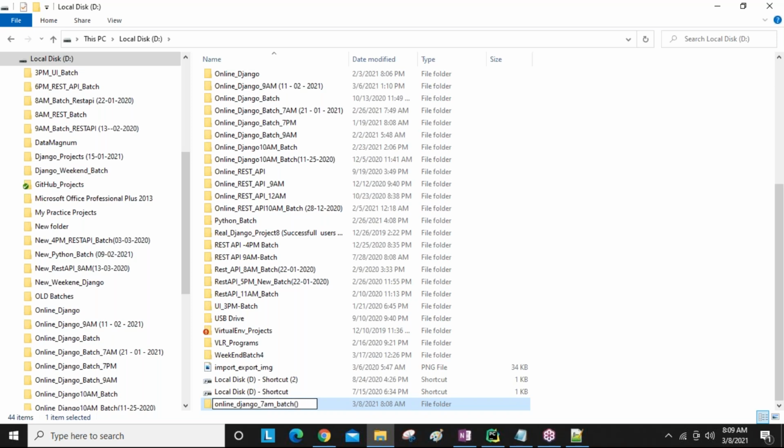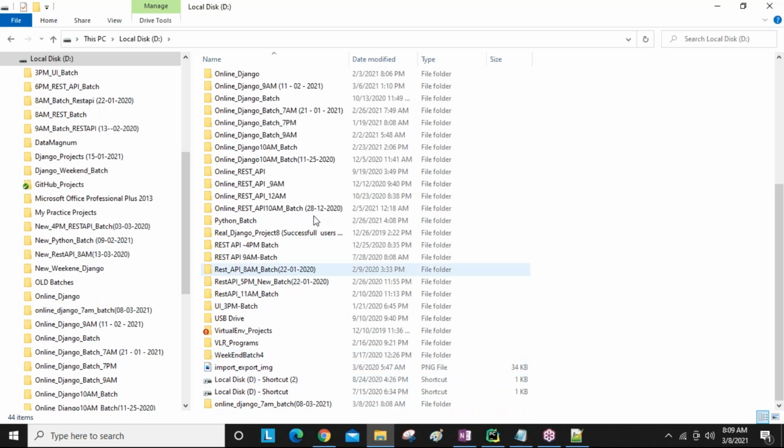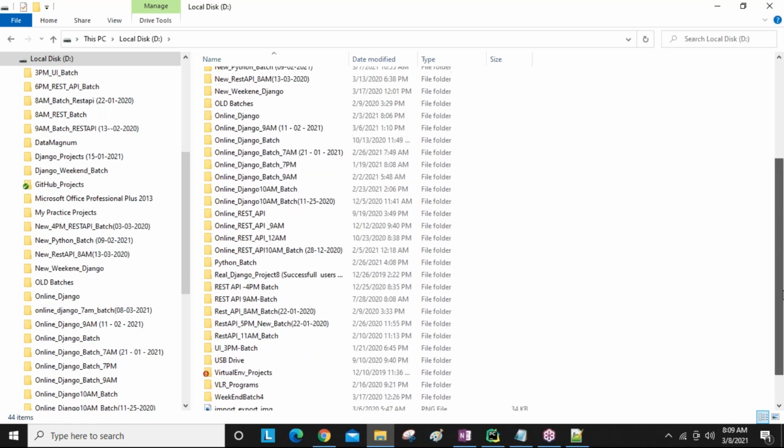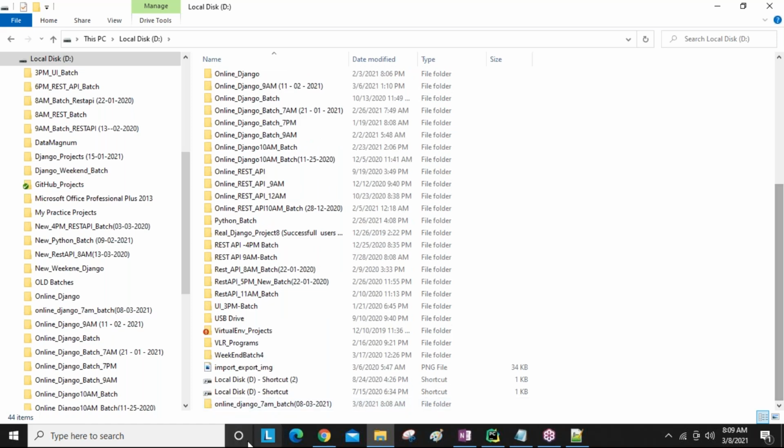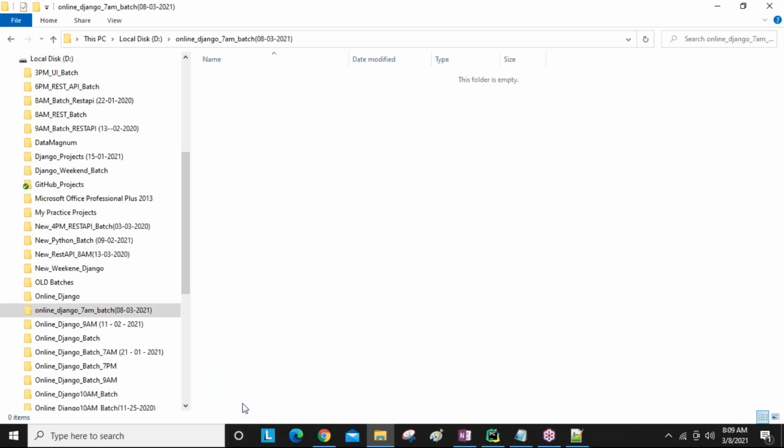Some timing also we can take, for example 8 3 like this. To avoid name collisions with other batches, I'm including the timing in your batch folder name. Otherwise there are so many folders here, and collisions may already be coming. Online Django batch 7 p.m., 7 a.m., different batches are there. So we are going to create one folder, guys. Open that folder, and here you are going to open your command prompt like this.